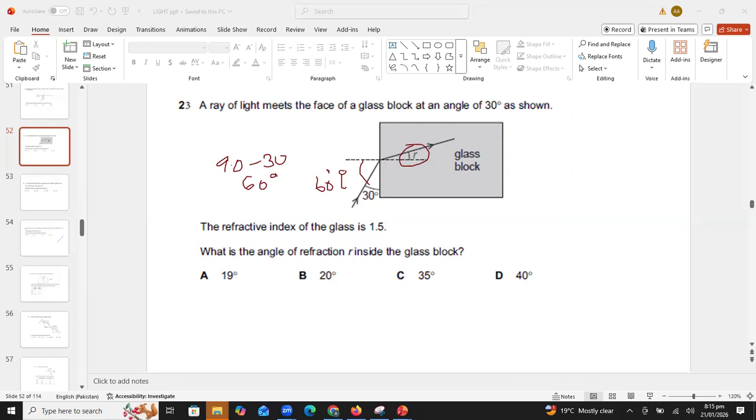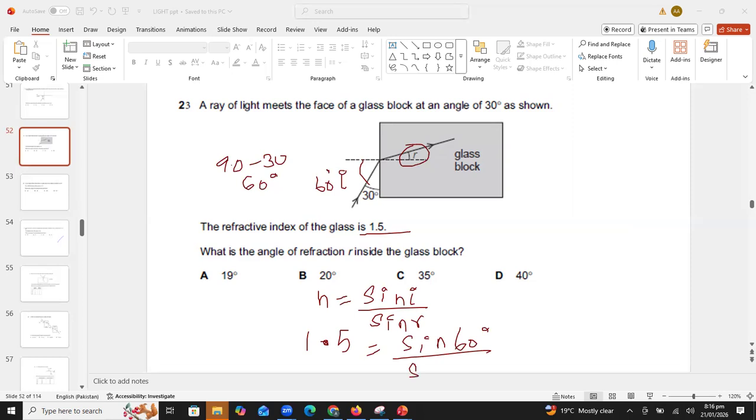Okay. Now they are asking to calculate the refraction angle R, and the refractive index value is given as 1.5. So now students, we will use the formula n is equal to sine I over sine R. So n is 1.5, sine I is 60 degree.